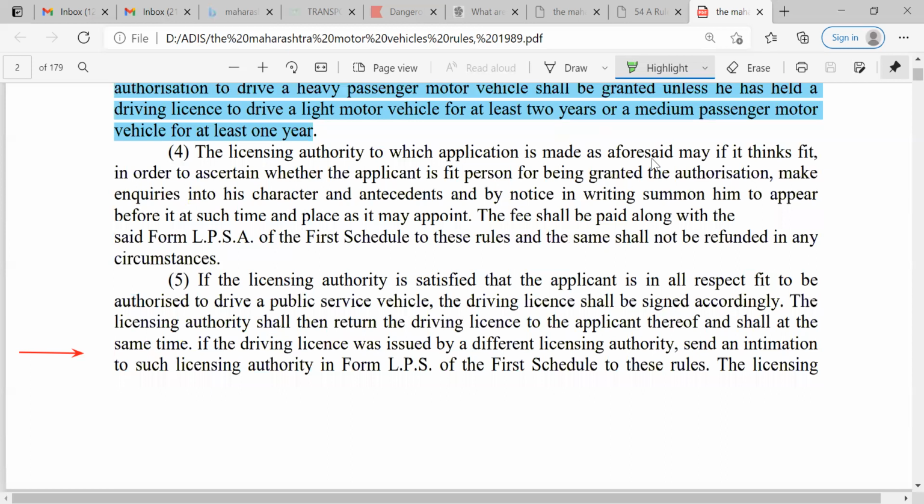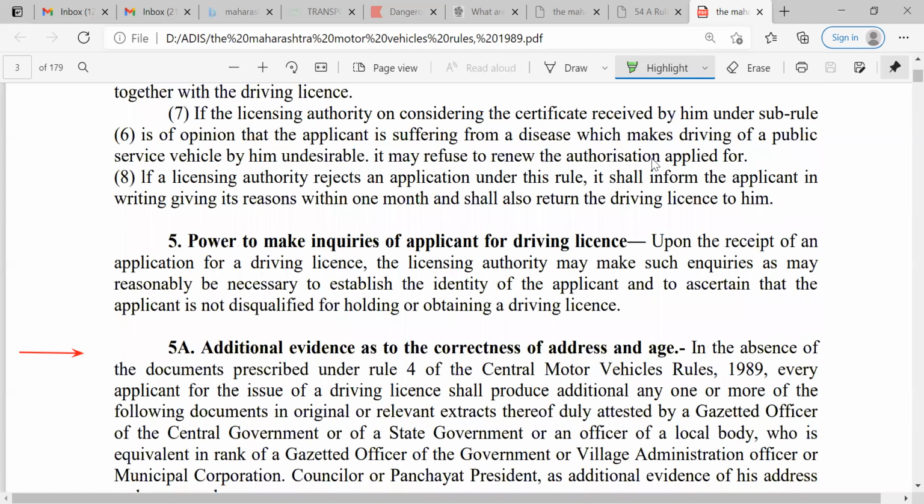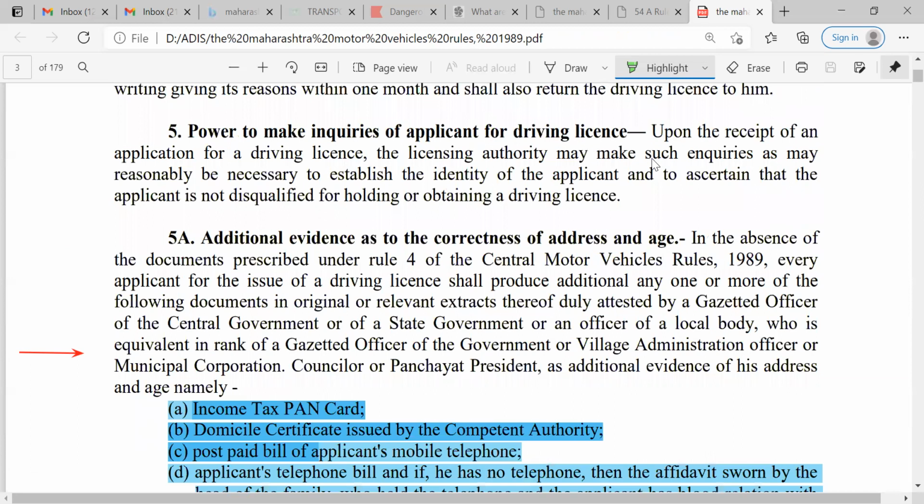Then the fifth one is related to the power to make inquiries. So in case the transport officer thinks that we have to make inquiries for that applicant, then they can do that. Then under 5A, additional evidence as to the correctness of address and age.